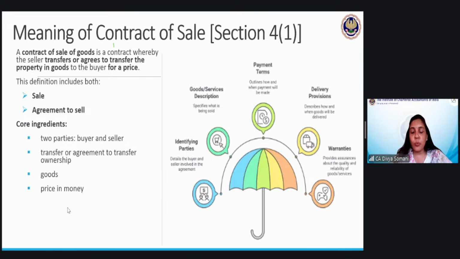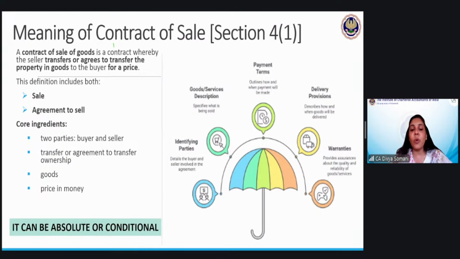Correct. Okay, one more point here to be noted is it can be absolute or conditional. It can be absolute means without any terms and conditions, sale can happen. And there can be some conditions also, that then you will pay me full price, then only I will transfer the ownership. Or then you will pay me this much amount, 70% of the amount, I will transfer the ownership. Whatever, regarding price, you can have conditions. Regarding delivery, you can have conditions or other things also, like how it will be packed, what all content should be there in the final product. That all you can specify. So it can be absolute or it can be conditional.